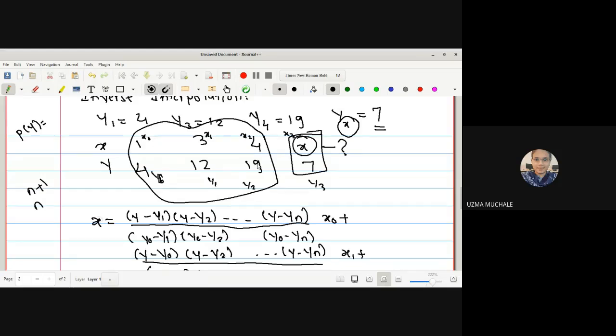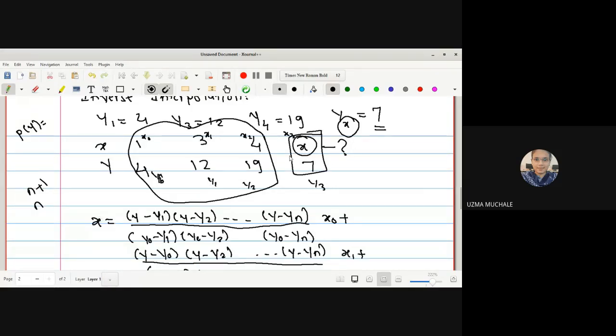After assuming only these three values, we have to write down the formula for three values only. If you want to write down the formula for three values, it consists of x0, x1 and x2. So how many values we will get? It is simply this one: y minus y1, y minus y2 divided by y0 minus y1, y0 minus y2. Why we cannot use this one?